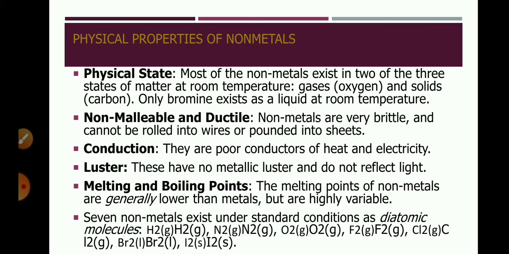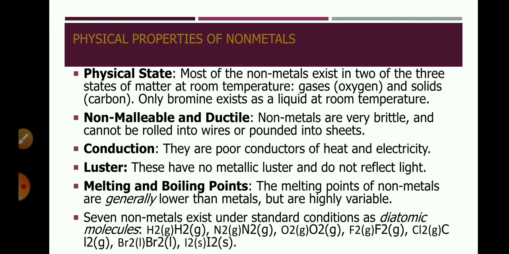Now see, physical state. Most of the non-metals exist in two out of the three states at room temperature, that is the gaseous state and the solid state. As I told you, there are 17 non-metals. These non-metals generally exist in solid or gaseous form. Only bromine is the non-metal which is liquid at room temperature. So the exception is bromine, which exists as a liquid at room temperature.